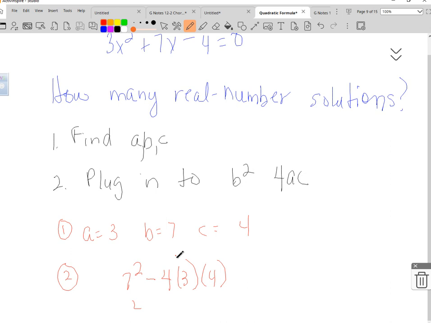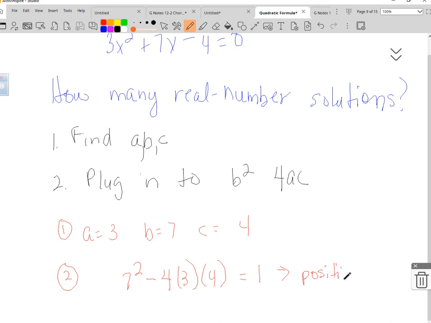All right, so now 1 is the value of the discriminant. But 1 is not a solution to the equation. So there, 1 is a positive number.